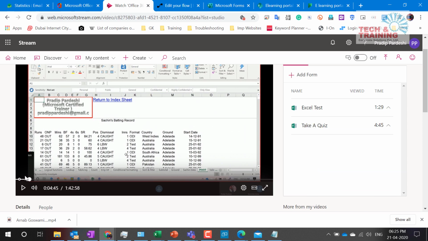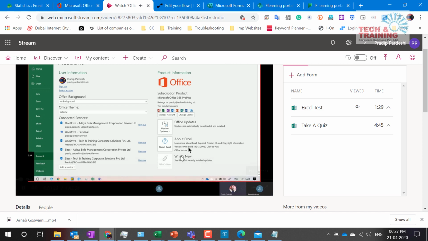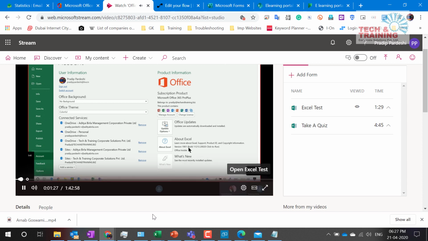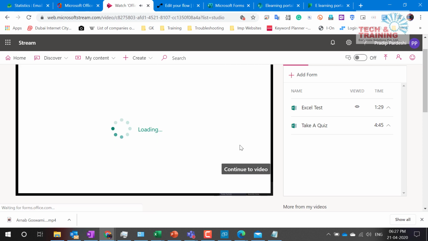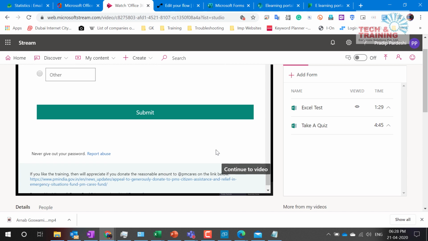Now let's see how it works. So it's 129. Let me wait for 10 more seconds. See, it automatically gave me the option of open Excel test, and I can give the test here and move on. So automatically a notification comes here. Here I can interact with this form, and once I'm done with the quiz, I can go ahead and click on continue.